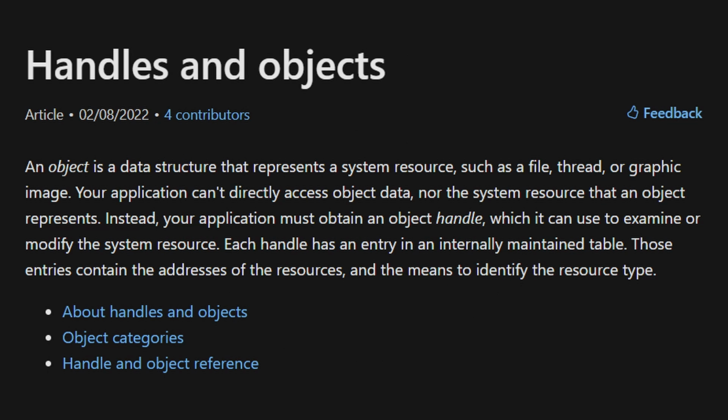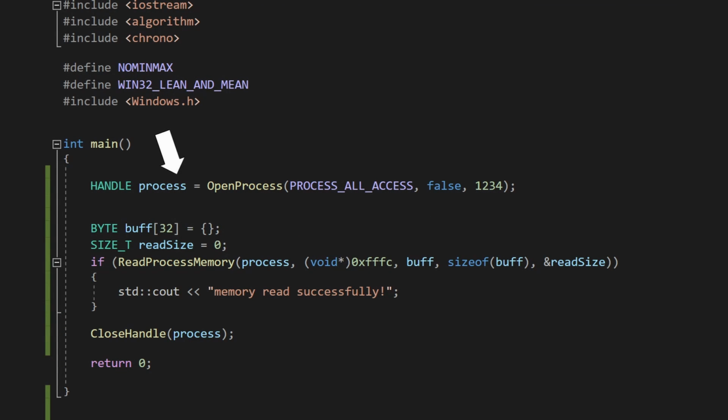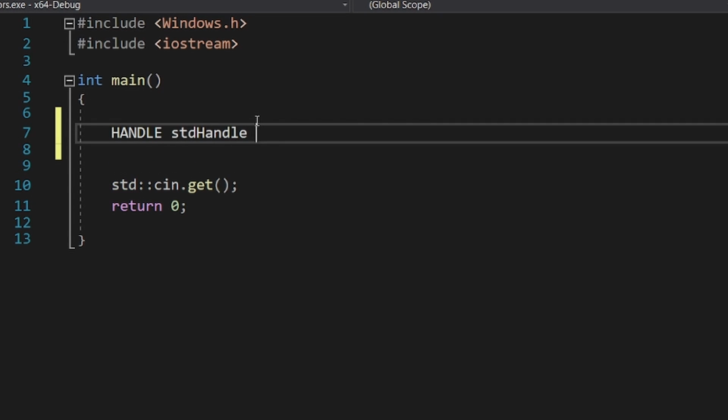So, what is a handle? Well, think of it like a special variable that Windows gives you to refer to a Windows object, and there are all kinds of handles. For example, you need a handle to a process if you want to read from that process's memory. You ask Windows for the handle, along with permissions, and after you are done, you tell Windows that you don't need it anymore. For now, we will be doing something much easier. We just want to access the console's buffer. To do that, we need to call this function.